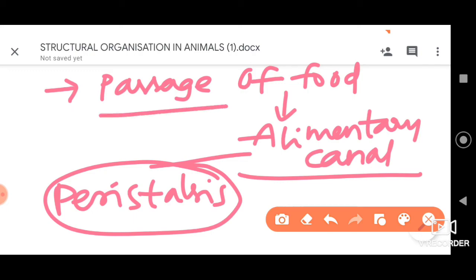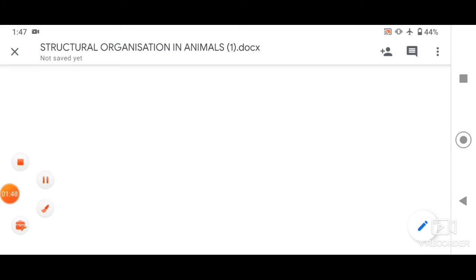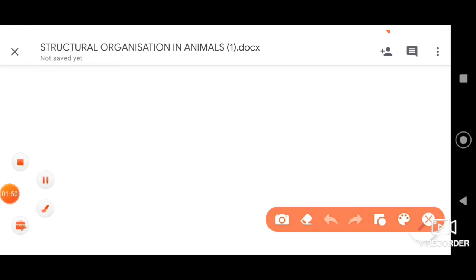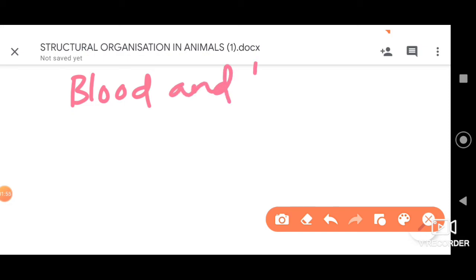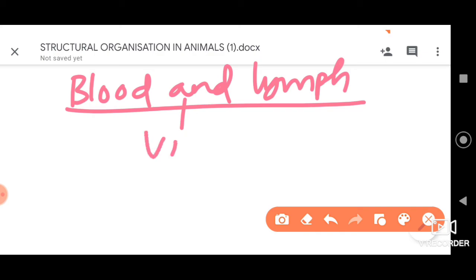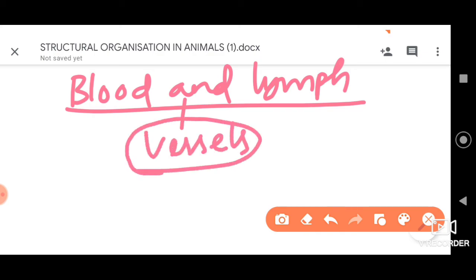That's what we call passage of food. These muscles help us in this process. And also, dear students, the movement of blood and lymph, which are important body fluids, inside the vessels, that is arteries, veins and capillaries, and lymphatic vessels: the muscles help for their movement.